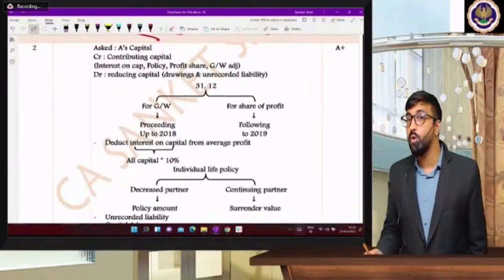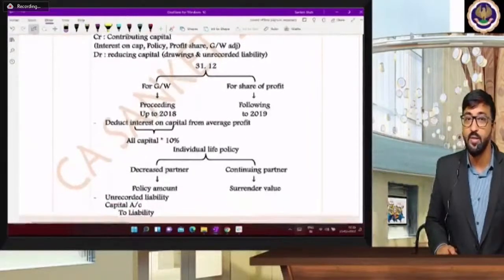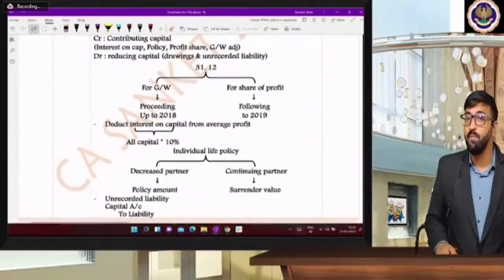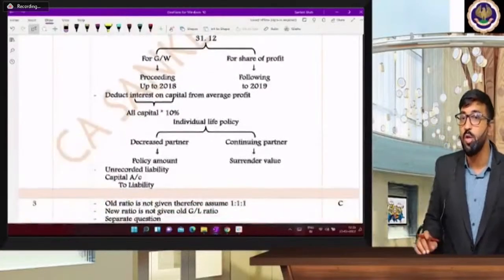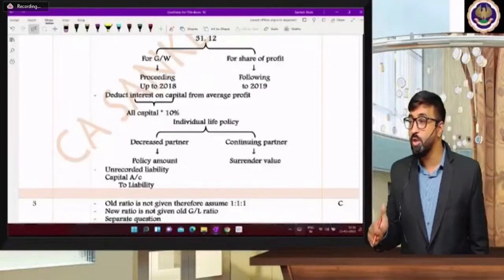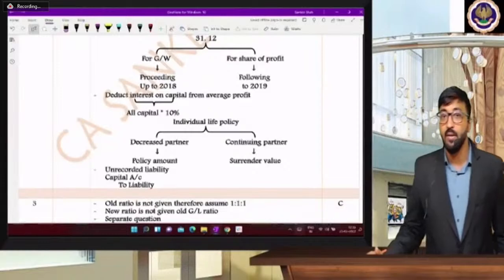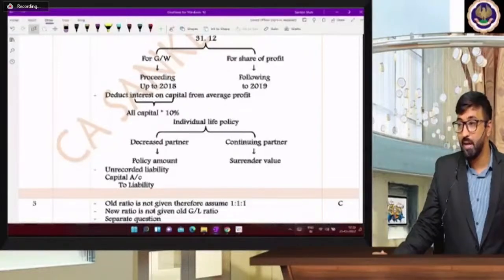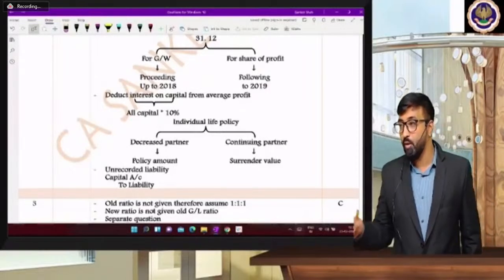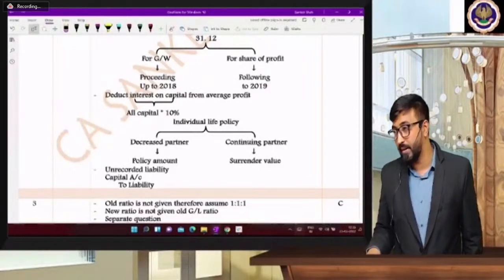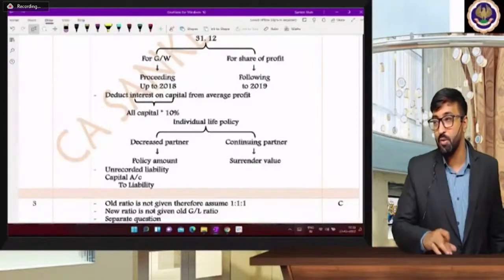And from both, what you are going to deduct? Interest on capital rupees 2000. Okay. And next concept is all capital into 10%, that you have deducted as interest on capital. And what is the difference? Individual policy amount. In case of individual policy amount, deceased partner को क्या मिलेगा? Deceased partner को policy amount. And continuing partners का क्या मिलेगा? Surrender value, that you are going to add. And what is the entry for unrecorded liability? Liability को credit करेंगे और partners capital को debit देंगे. And capital को debit देके 2000, पर उसमें से A का share कितना है? Half. तो 1000 we have to consider.